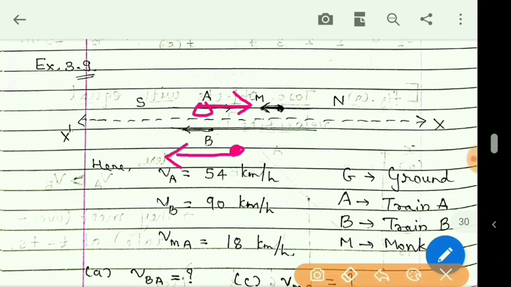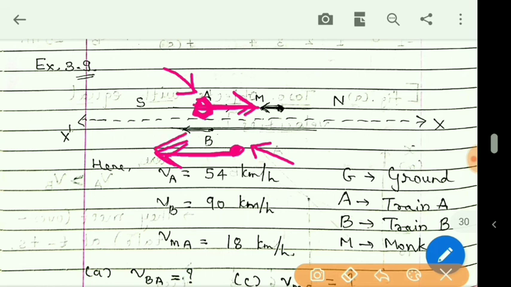Actually the ground does not move, but if the train is moving in this direction, then for the person observing from the train, the ground will be moving towards negative x direction. So the speeds of train and ground will be equal, but we have to take the velocity of ground as negative.